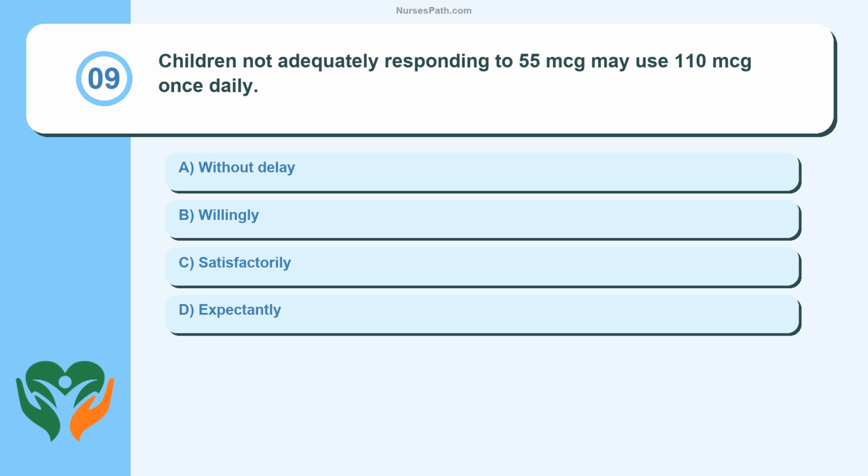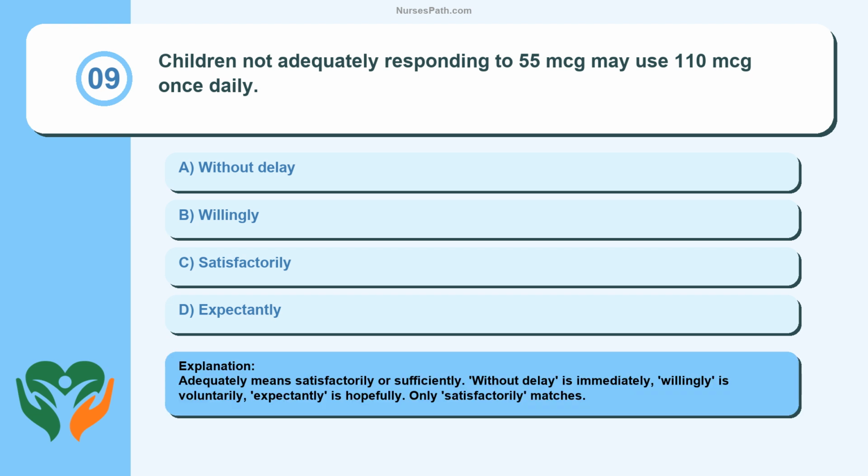Question 9. Children not adequately responding to 55 micrograms may use 110 micrograms once daily. Without delay. Willingly. Satisfactorily. Expectantly. Adequately means satisfactorily or sufficiently. Without delay is immediately, willingly is voluntarily, expectantly is hopefully. Only satisfactorily matches.